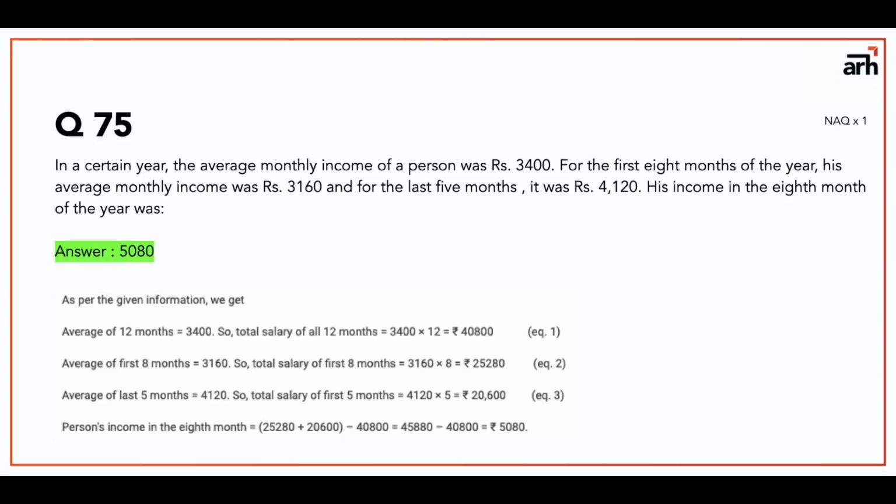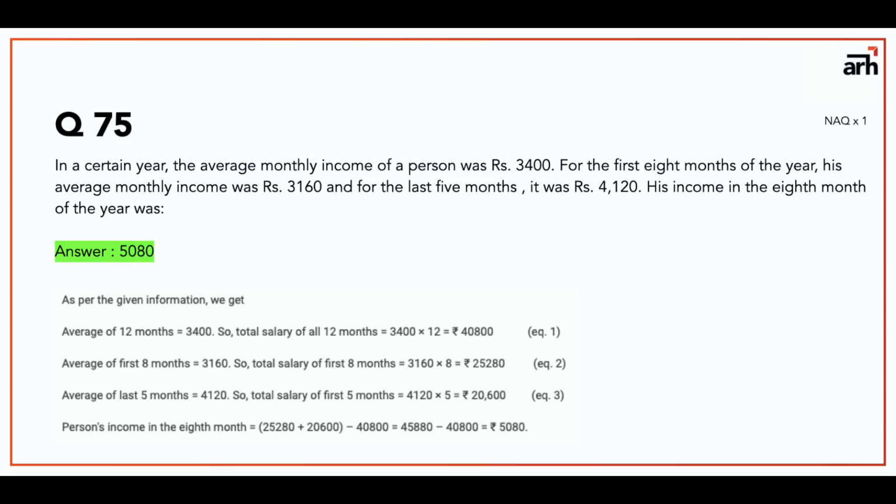Now what you do is add first 8 and last 5 months ka income, that is 25,280 plus 20,600, minus the total salary of 12 months, which is 40,800. So if you do the calculation, you get the value as 5080. That will be the salary of his 8th month.